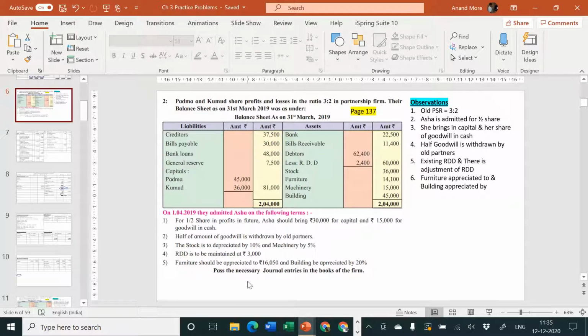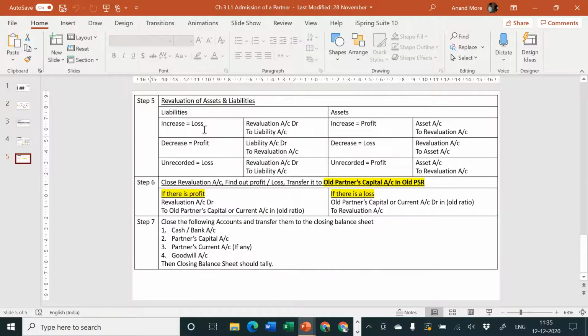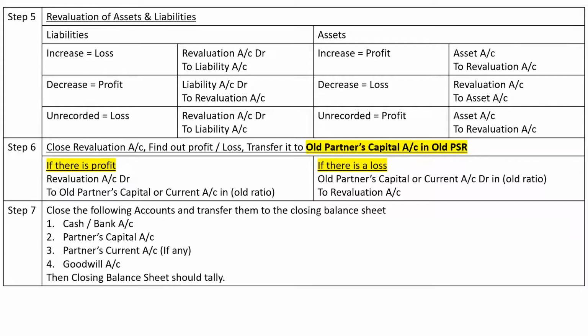So if you remember, our steps are here. Step 1, 2, 3. Step 4 is treatment of goodwill, that is also done by us. Step 5 is revaluation of assets and liabilities. Just now we have completed the same. Step number 6 is close revaluation account, find out profit or loss, transfer it to old partners' capital account in their old profit sharing ratio. So that is the step which we are going to do. Close the revaluation account, find out profit or loss, transfer it to old partners only.